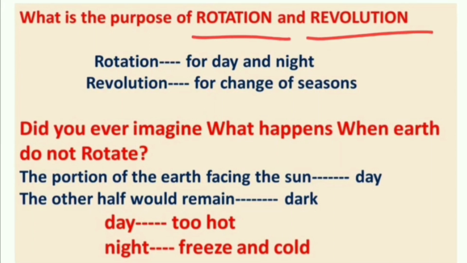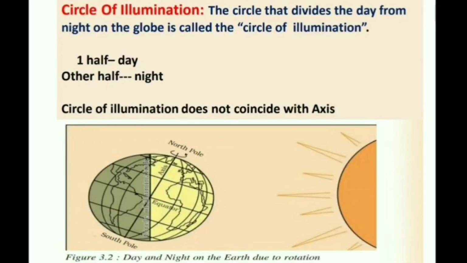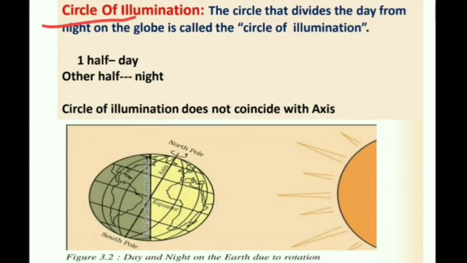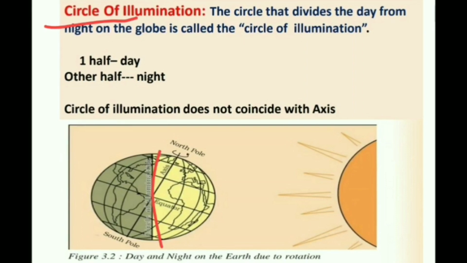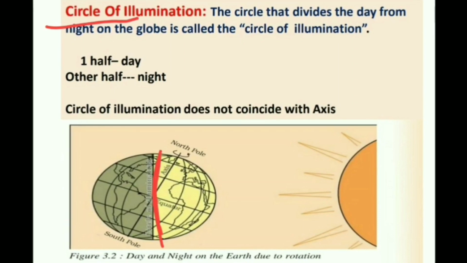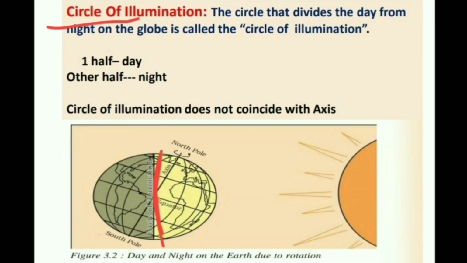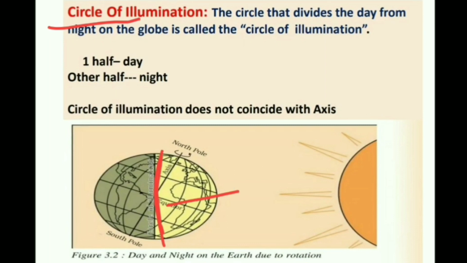We can say life would be very difficult to live in such extreme conditions. What is meant by circle of illumination? The circle that divides the day from night on the globe is called the circle of illumination. See, here is the circle of illumination, and this is also an imaginary line, and it divides the earth into two halves, and one half experiences the day and the other half experiences night.